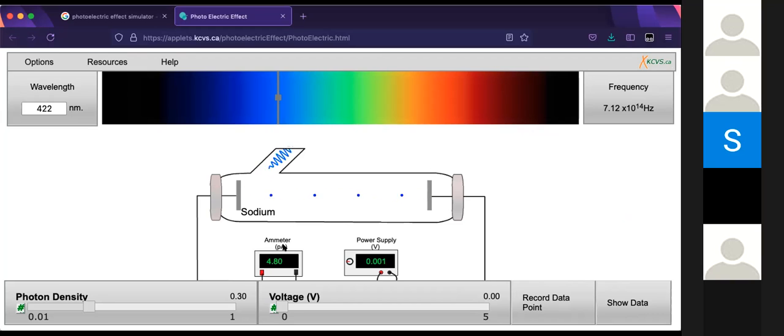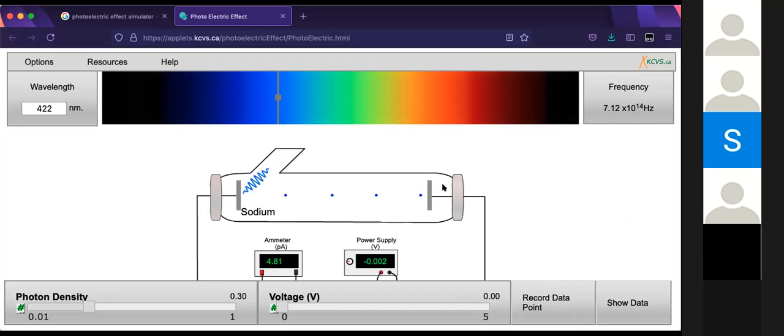Increasing the frequency. Decreasing the frequency will decrease the energy. No, increasing the frequency will increase the energy, so that gets converted to kinetic energy only. Increasing the photon density. Yes.